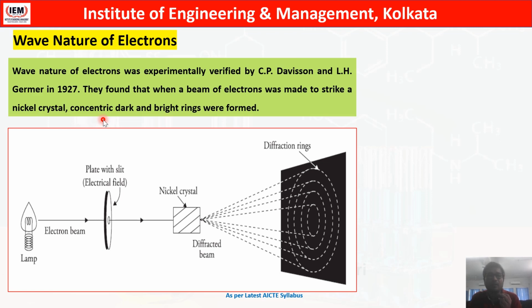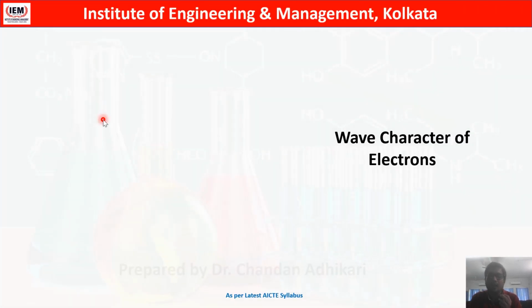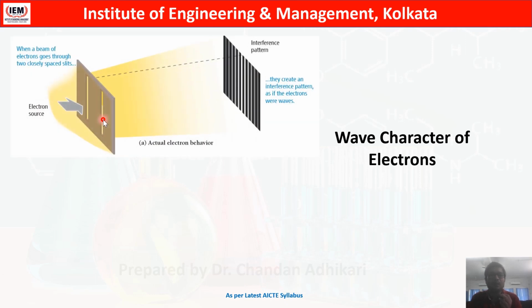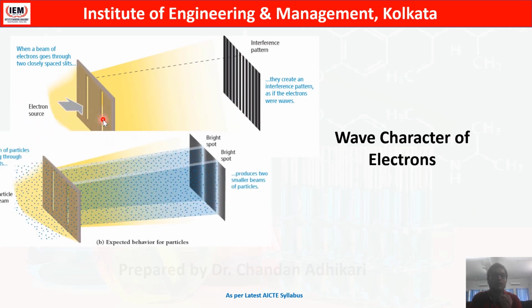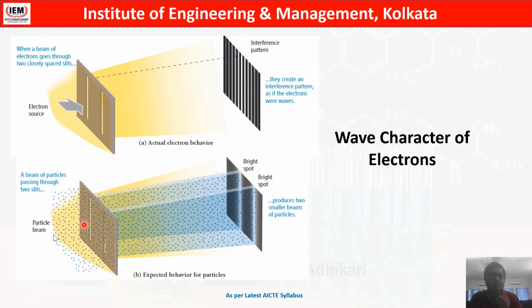So now it is completely accepted by scientists that electrons have particle nature along with wave nature. That was very interesting, and it was the foundation for the development of quantum mechanics. Again, there was another experiment where if you throw a beam of electrons, then if they have particle nature, definitely the whole screen should be spotted with electrons. That means electrons should give spots all over the screen.